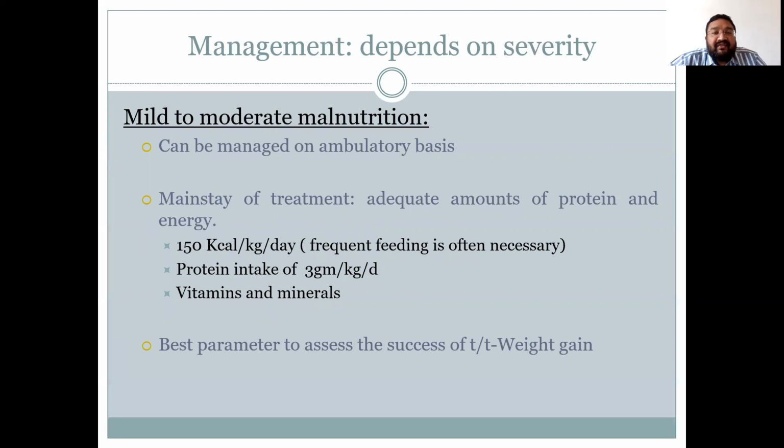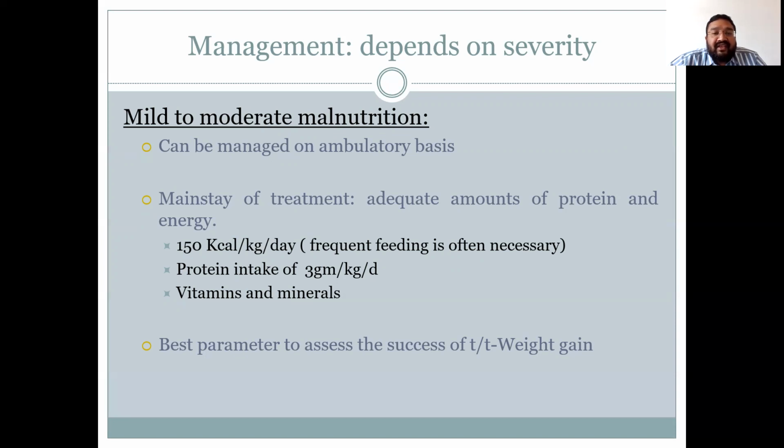Now, how do we manage a child with PEM? Management mainly depends on severity. Mild to moderate case of PEM can be managed on ambulatory basis, and the mainstay of treatment in such cases is provision of adequate amount of proteins and energy to the child. In this, ensure that child receives at least 150 kcal per kg per day.